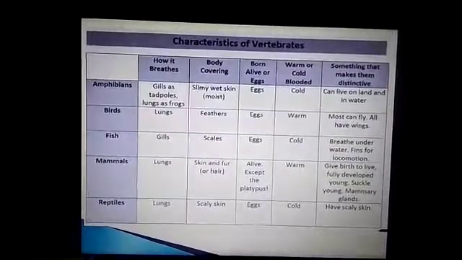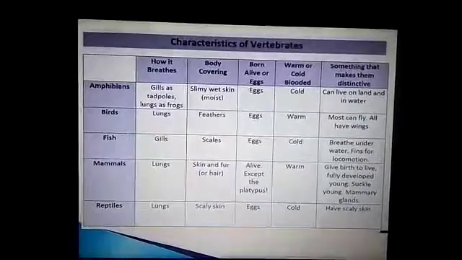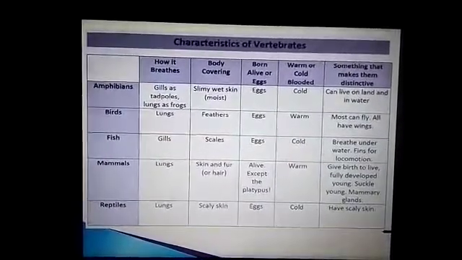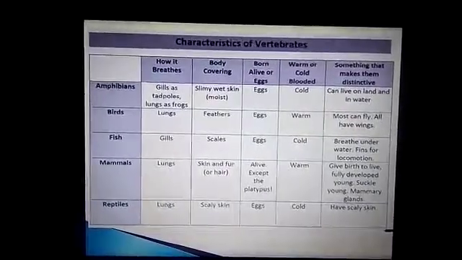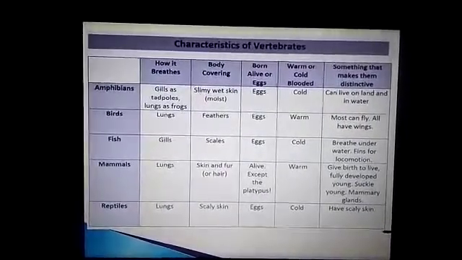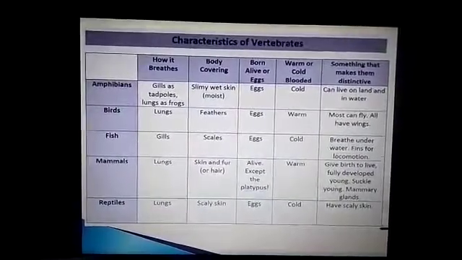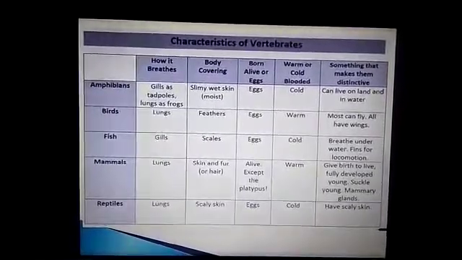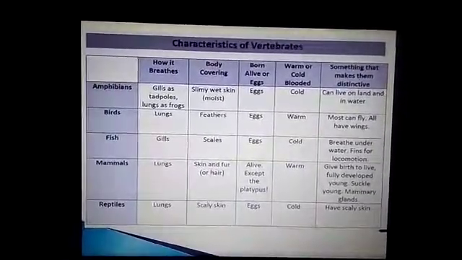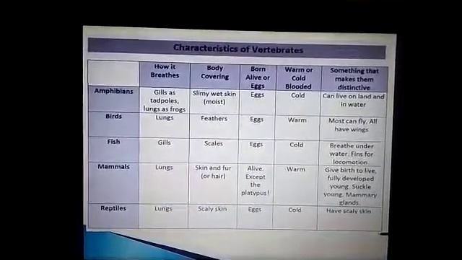So what are their characteristics? Their skin is slimy and smooth. That is, they have wet skin. Limbs are the organs of locomotion. They have forelimbs and hind limbs, which help with locomotion. Neck is absent, as in fish. Salamanders and frogs are examples of amphibians.